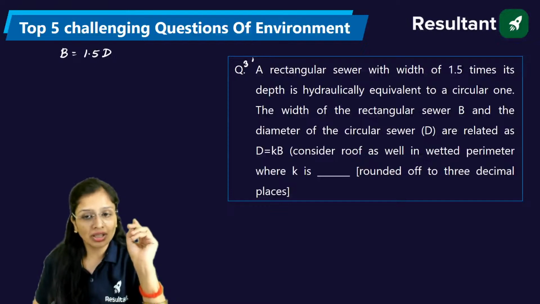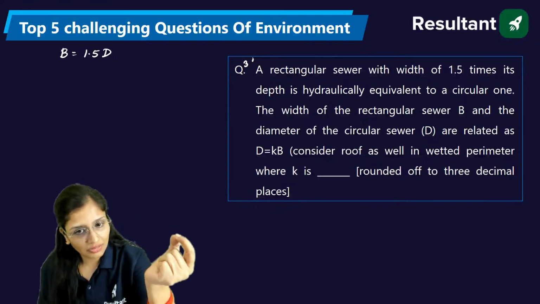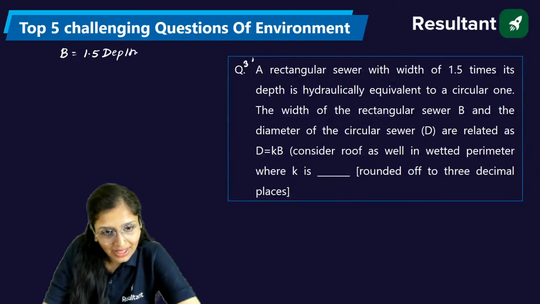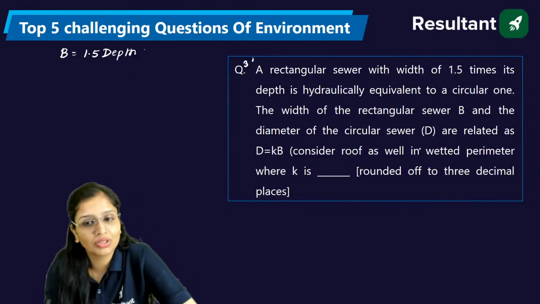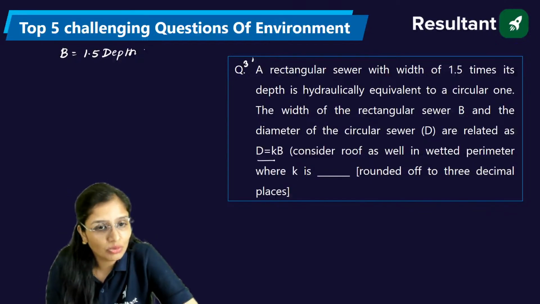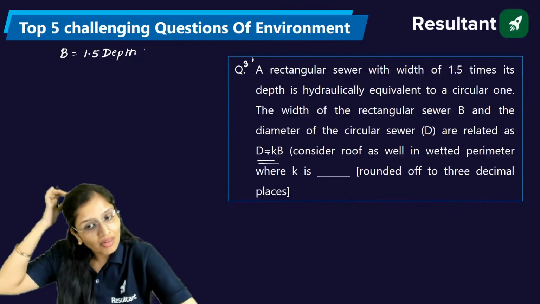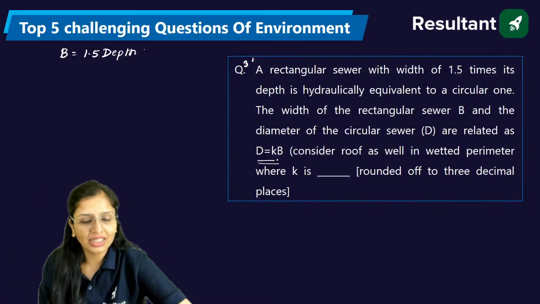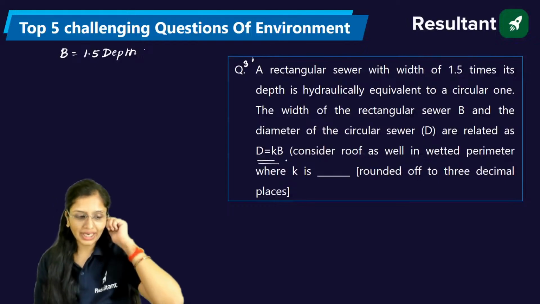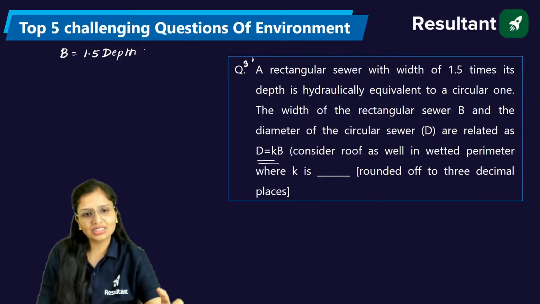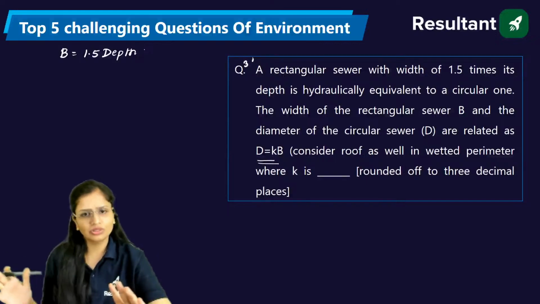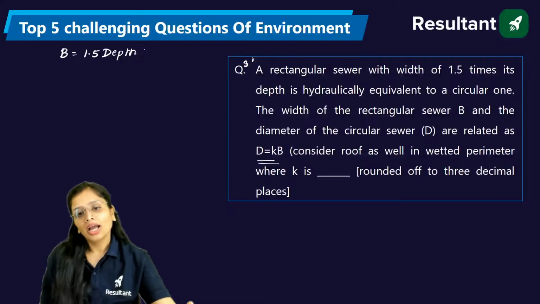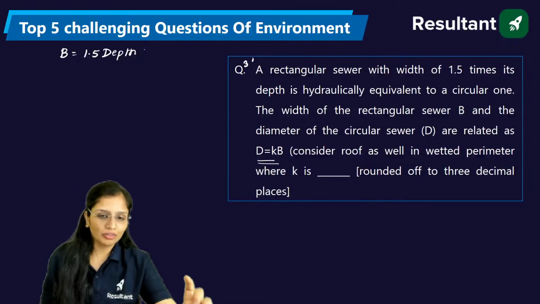Here it has told to you width of the rectangular sewer is B and the depth is D, and the dia of the circular sewer they have given to you is D, and D is equal to KB. Now it is asked that calculate the value of K. That means diameter is K times of B. Don't take the depth as D here. Let's take any other notation, otherwise you will get confused in depth and dia. Now you have to tell what will be the value of K.